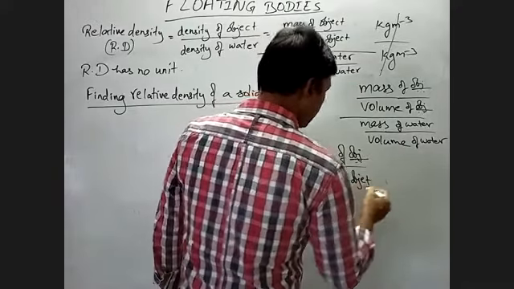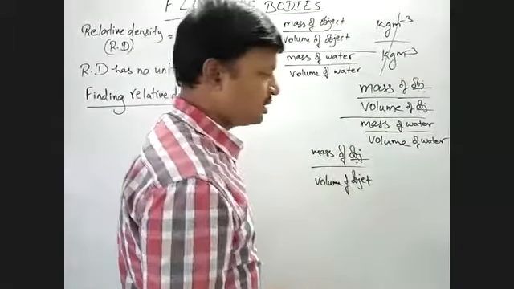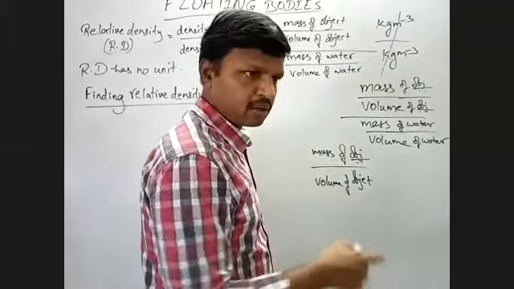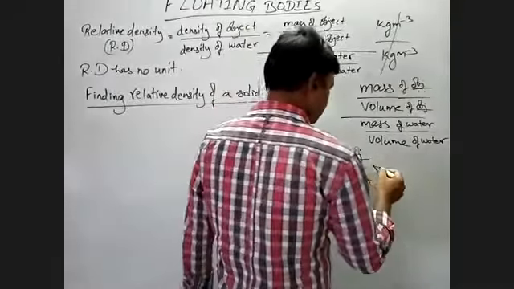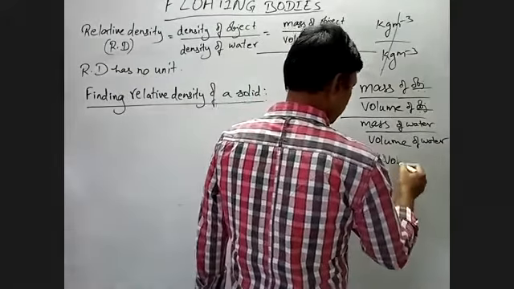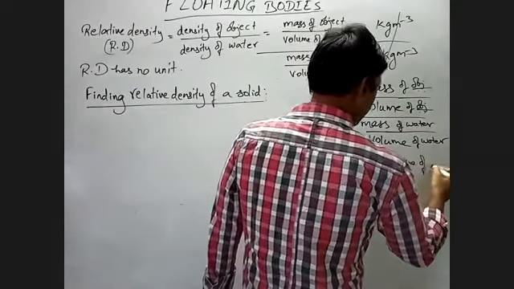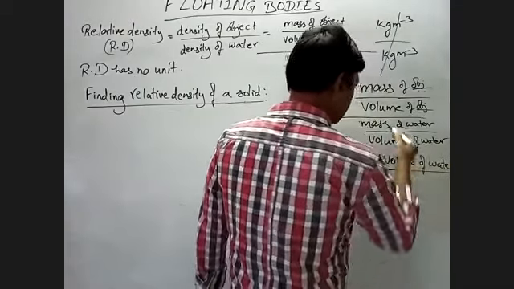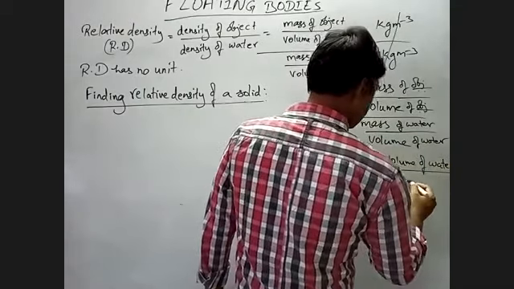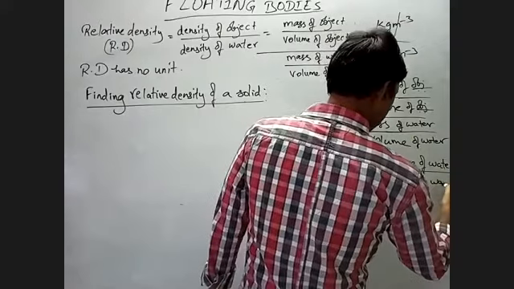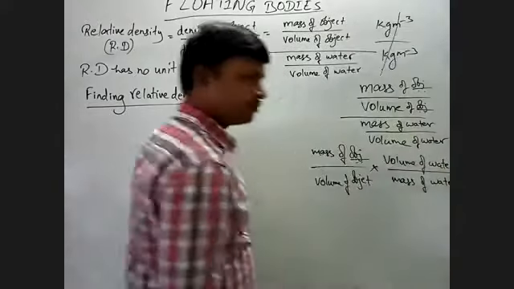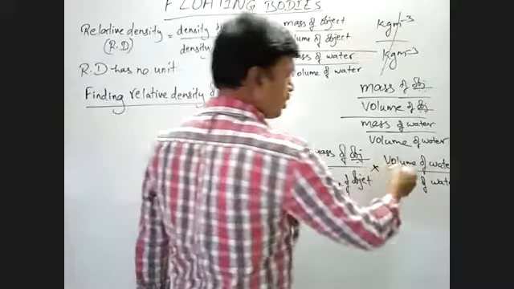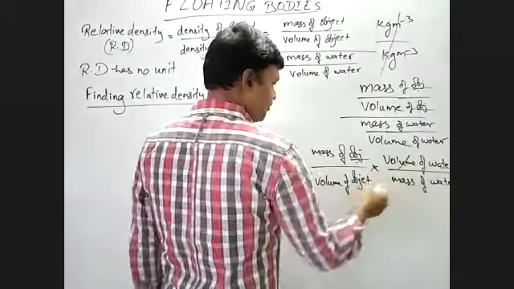So how are you getting the volume of the object? By immersing it into a measuring cylinder of water. So into the reciprocal of the volume of water, then by the mass of water. Right.